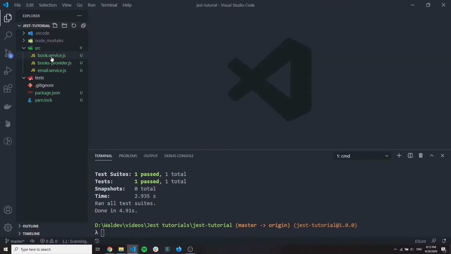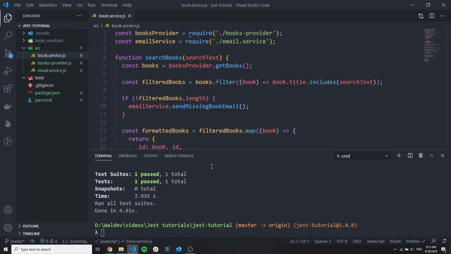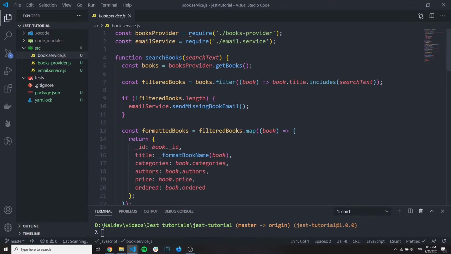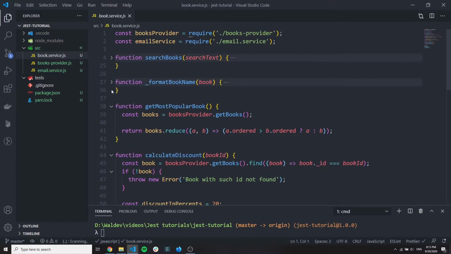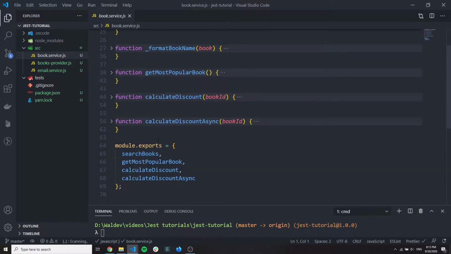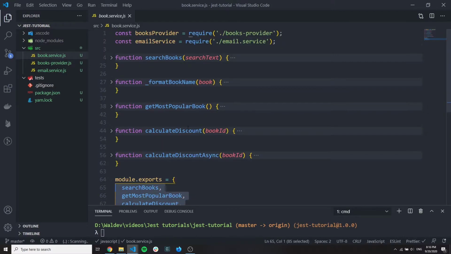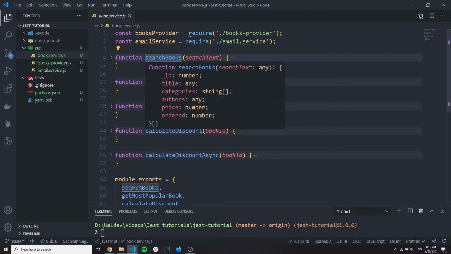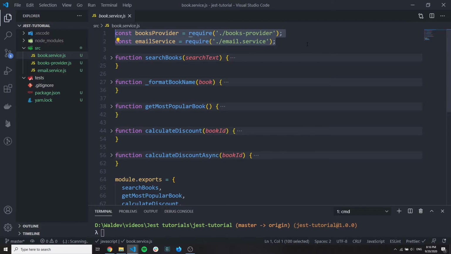So these 3 files, they are basically an example of some API call. Like for example, let's see what we have here in the book service. Book service exports these 4 functions, and we will cover these 4 functions with tests. So you'll see how the coverage grows, and every function will have some tests. So we have here 4 functions, and we also can see here that we import or reuse 2 other files, and they are here, and they are actually almost empty. They are fake, just to show that every service, every file can have a dependency.